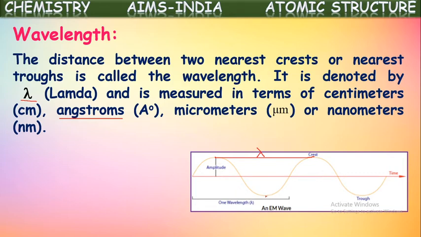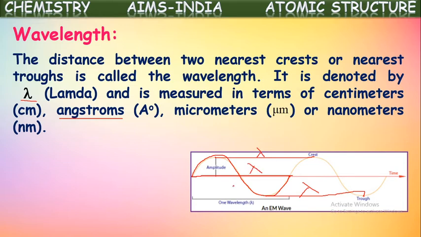The same can be defined in another way also. The distance between the two nearest troughs, the distance between these two, is also the wavelength. So this and this both are defined as the wavelength of that wave. So a wavelength contains a complete wave with one crest and one trough, we can say. If you see from here till here, this is one complete wave. So the distance for the complete wave can also be taken as the wavelength of that radiation.